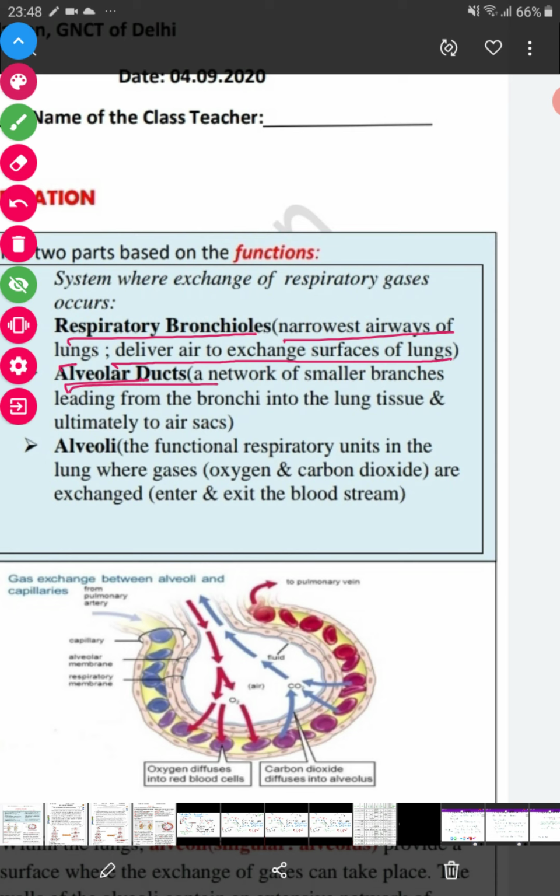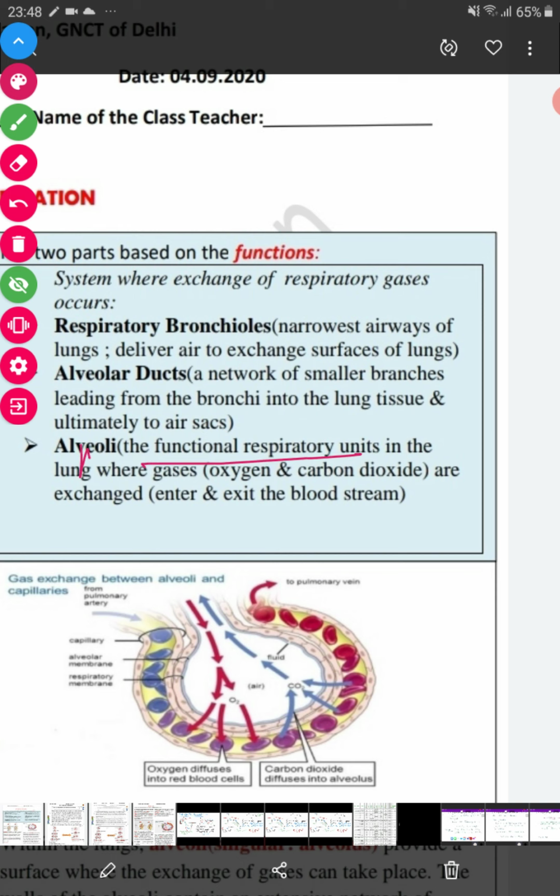The alveolar duct is a network of smaller branches leading into the lung tissue and ultimately to the air sacs, known as alveoli. So the bronchi divide into bronchioles, the bronchioles into alveolar ducts, and these alveolar ducts open into alveoli.